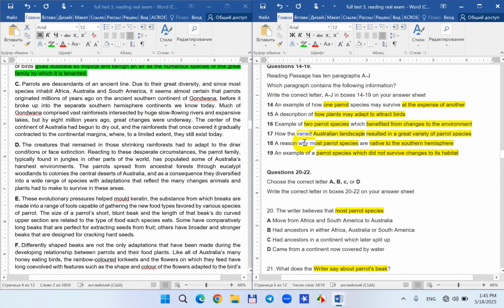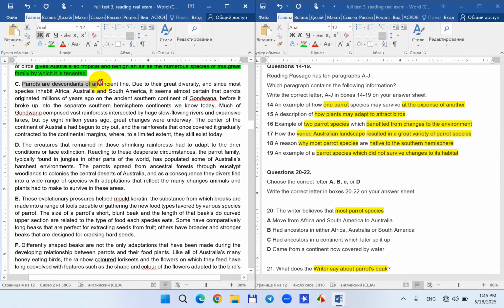Okay, let me continue with paragraph C. Parrots are descendants of an ancient line. Due to their great diversity, since most of the species inhabit Africa, Australia, and South America, it seems almost certain that parrots originated millions of years ago on the ancient southern continent of Gondwana before it broke into the separate southern hemisphere continents we know today.